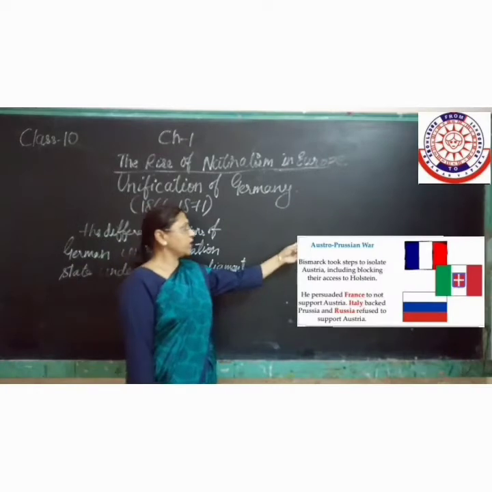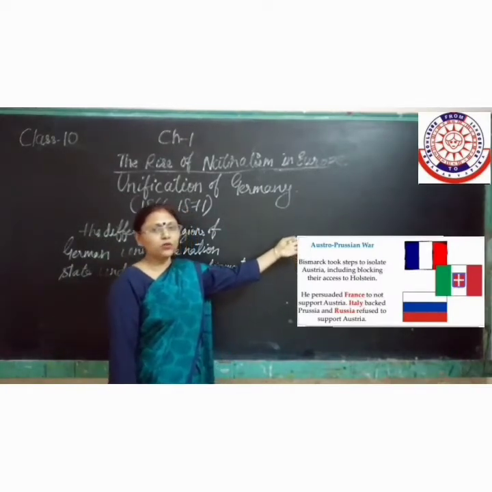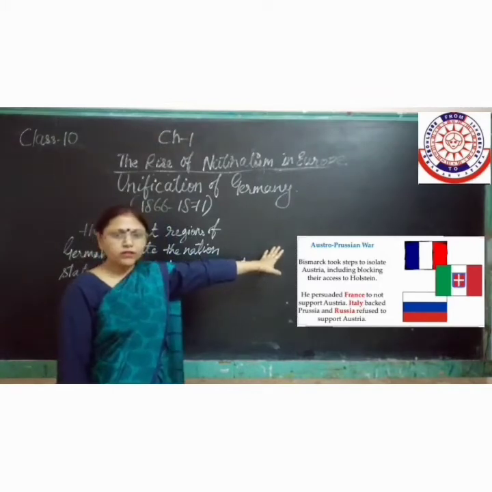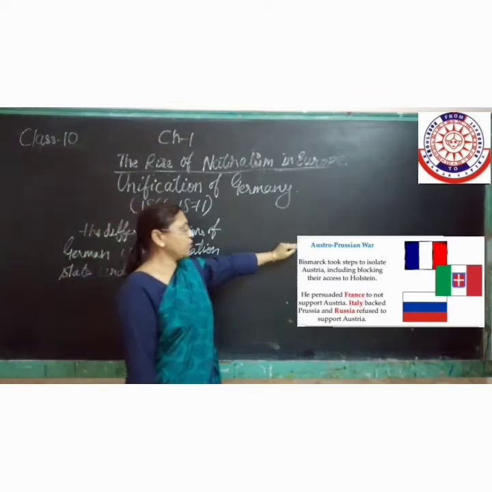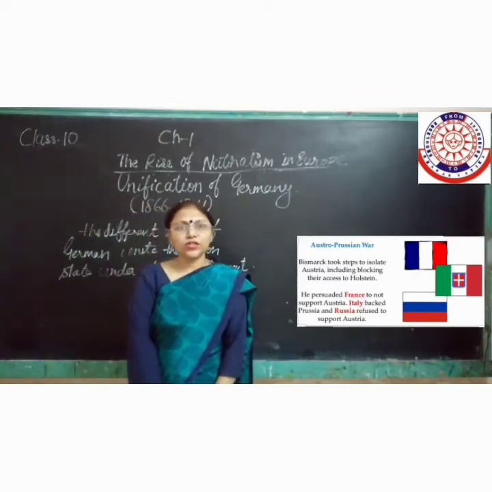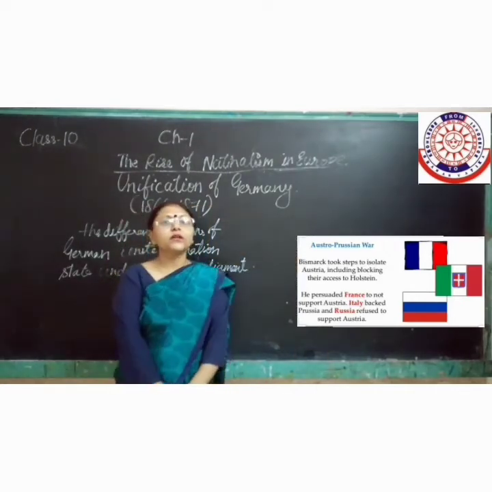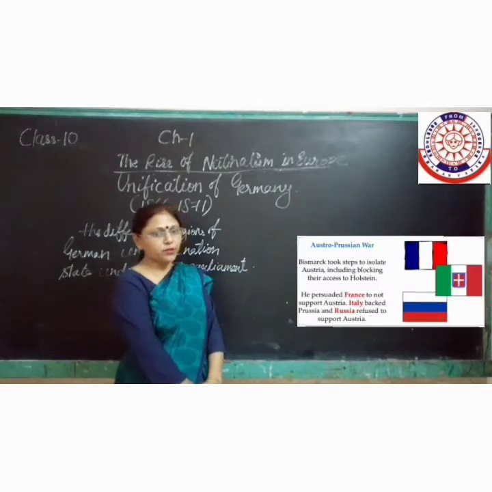At this point, you can clearly see Bismarck took steps to isolate Austria, including denying access to Holstein. So they could not access the area of Holstein, which was kept out of their reach.